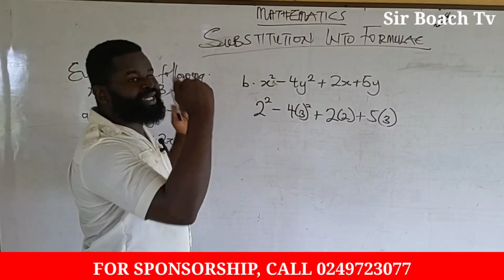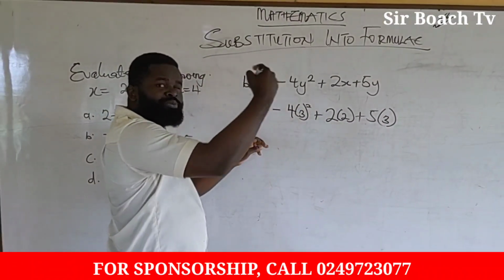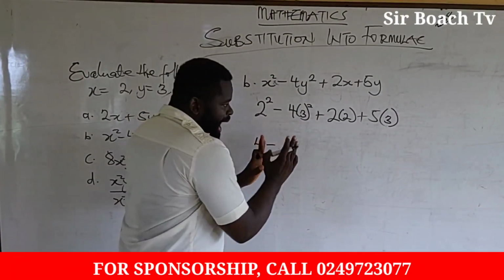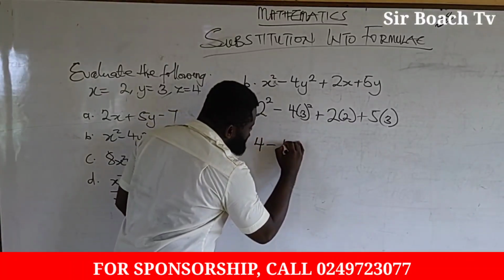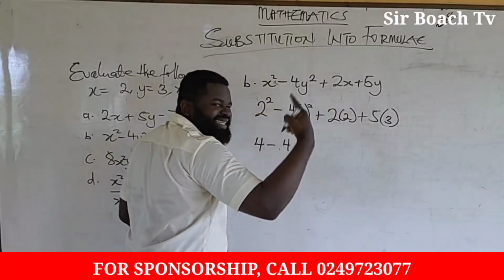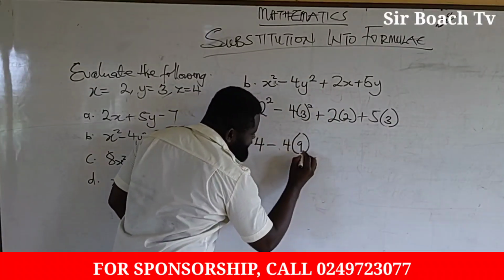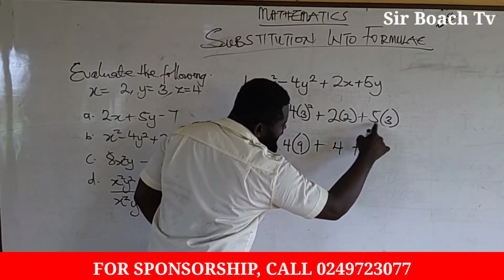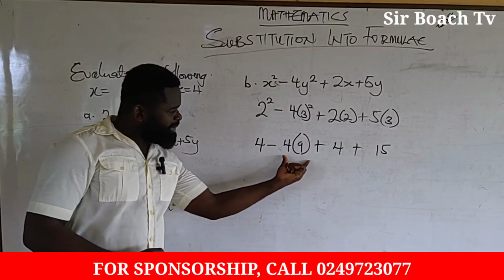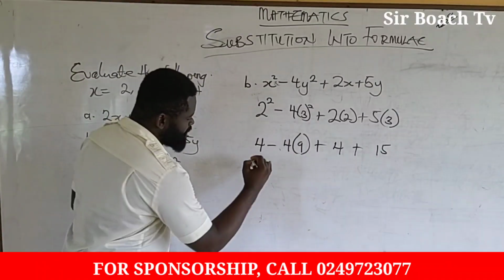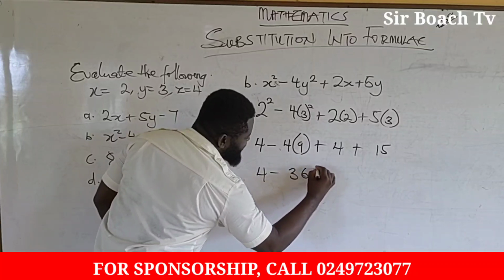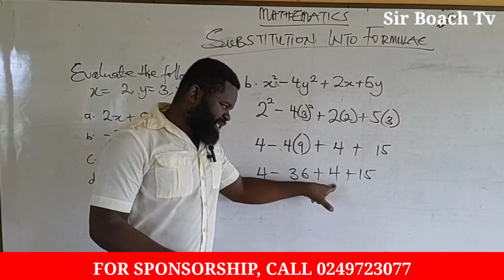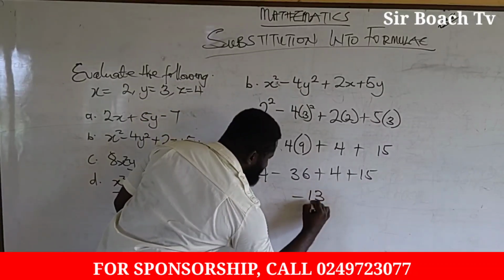Now we are about to break it down. Now 2 times 2 raised to the power 2 means 2 times 2. So 2 times 2 is giving us 4. So we have 4 here. Now, I want to simplify this side well. So this side, let me write my 4 first. Now, 3 squared means 3 times 3. So that will give us 9. Is it clear? Now, we have plus 2 times 2 gives us 4. Then 5 times 3 also gives us 15. Now, we can still multiply this. So I'm going to get 4 minus 36 plus 4 plus 15. And 4 minus 36 plus 4 plus 15 is going to give us minus 13.